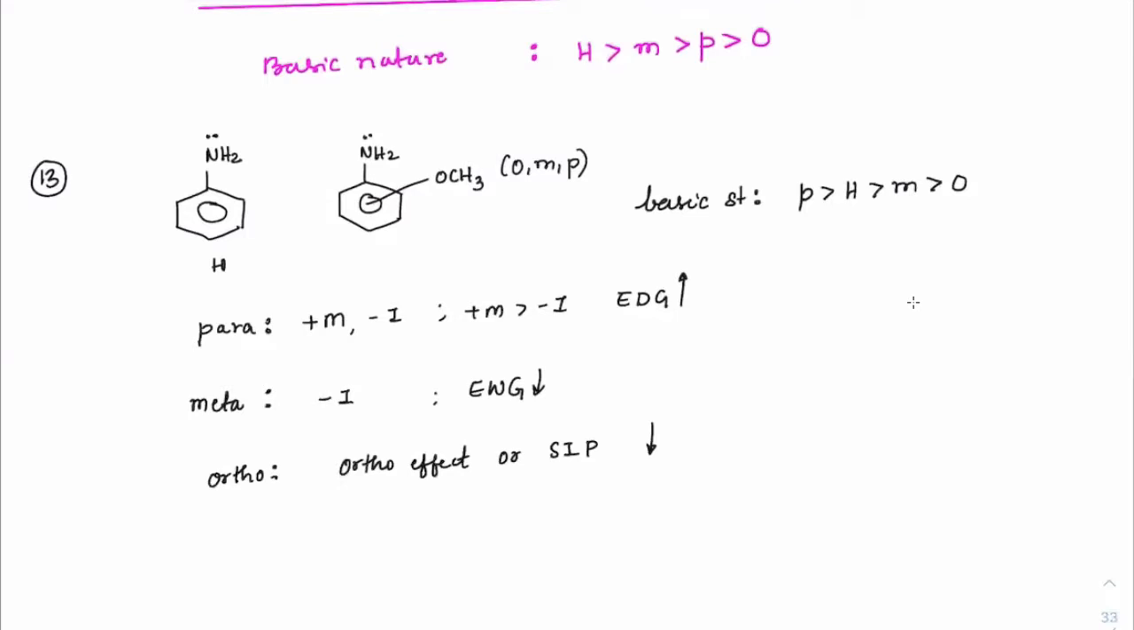So para will increase the basic character, meta will decrease the basic character, and ortho will further decrease the basic character. That's why the order is para, hydrogen, meta and ortho. Ortho effect is that only because of its ortho position, the basicity drastically comes down. And this is what you have to follow only in two cases, benzoic acid and aniline.